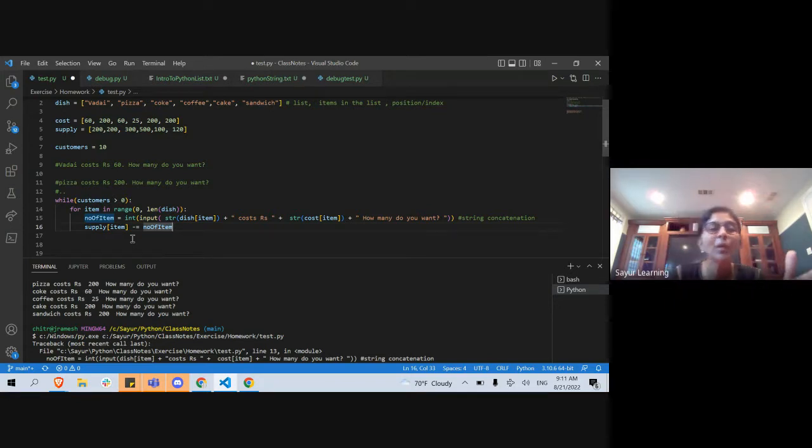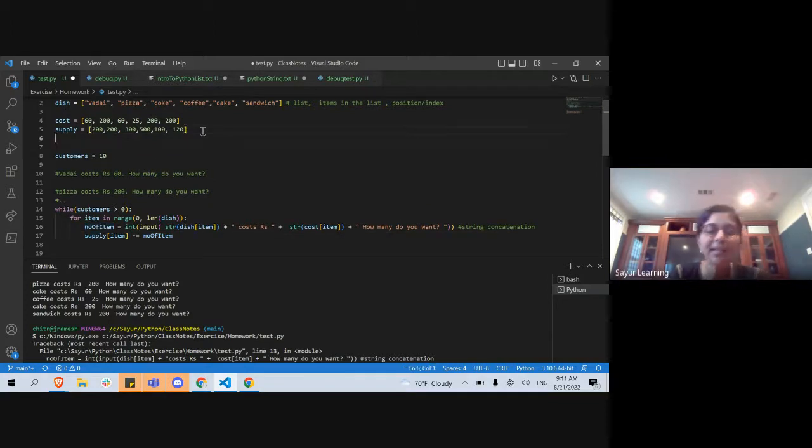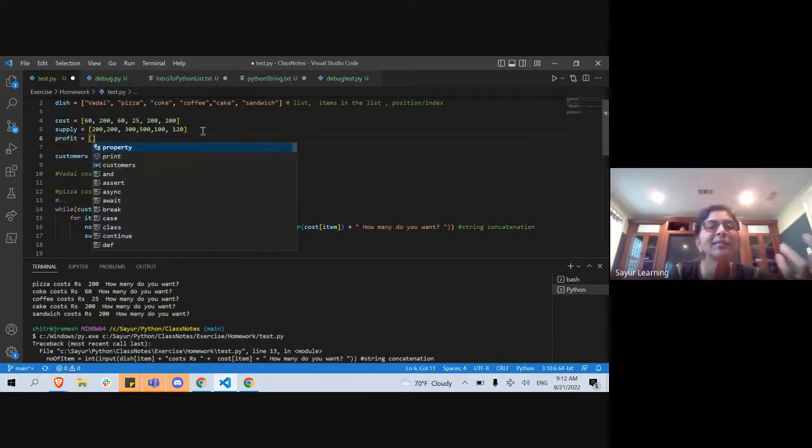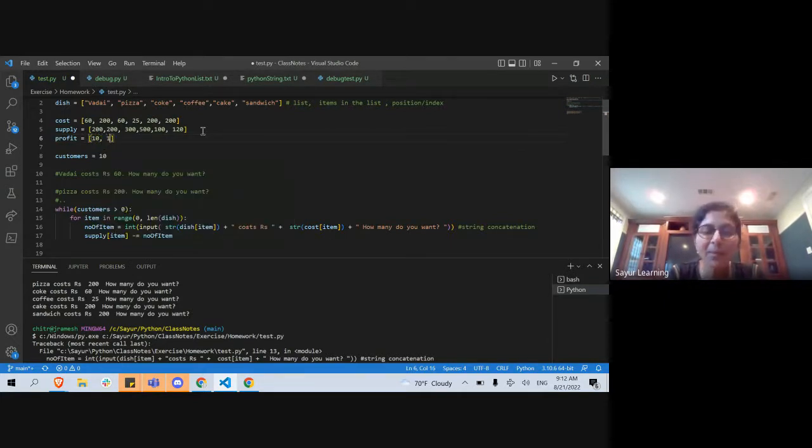For each item I have supply here, right? I can have something called profit. I have another profit collection that says in vada my profit is 10 rupees, in pizza my profit is 100 rupees, in coke whatever, right? I can do that. And then at the end of the shop's day I can do the calculation, and say today I made so much profit. I can do the math, right? If you're following me, you can do it.